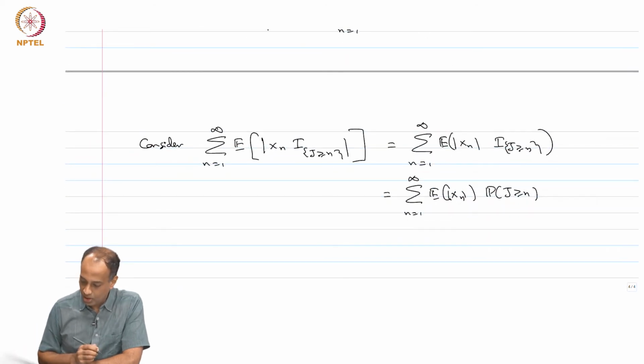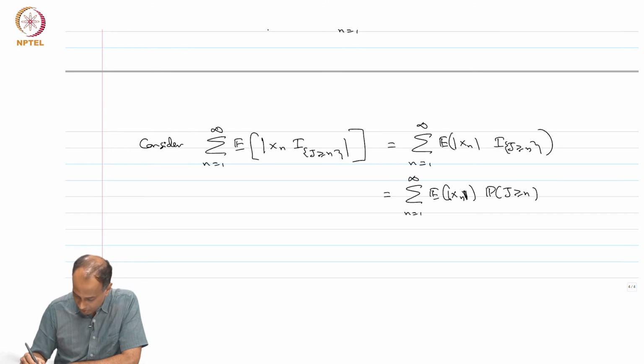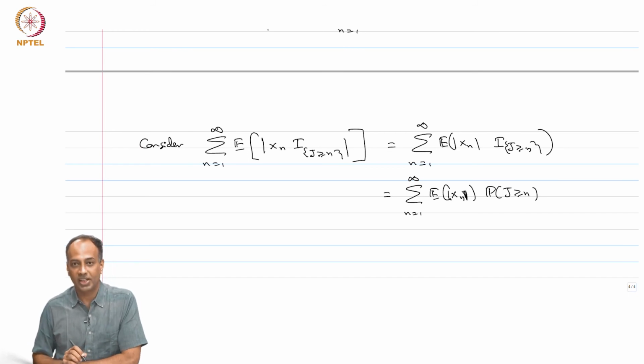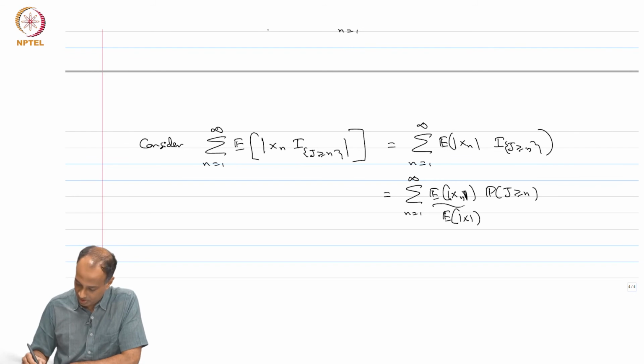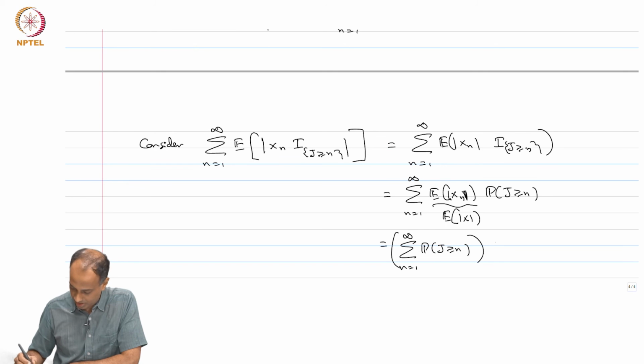Now, the expectation of absolute x n is assumed to be finite. I am going to assume that this is some finite common number, let us say the expectation of absolute x. So, this becomes the sum over n equals 1 to infinity of the probability that j is greater than or equal to n, times the expectation of absolute x, which comes out.